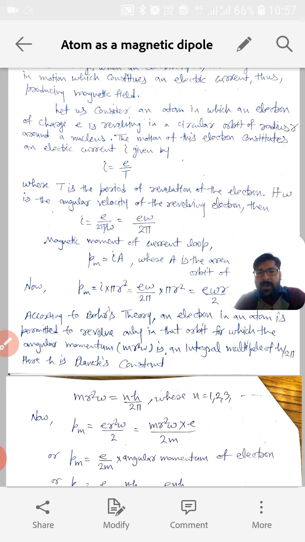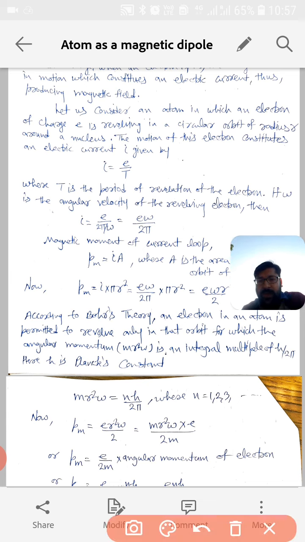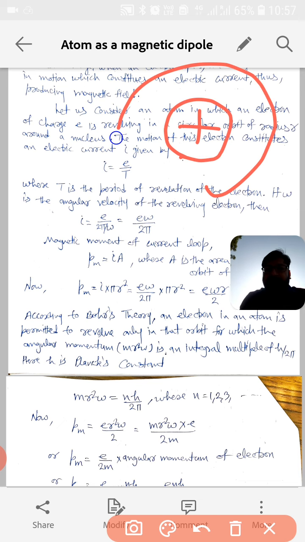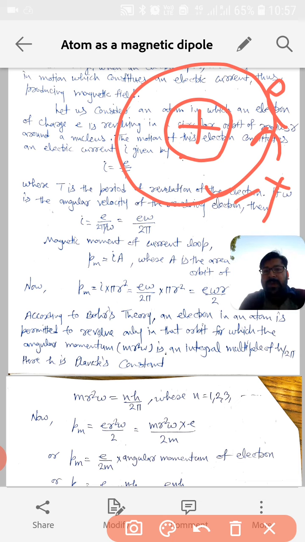Okay, we have considered this nucleus, and around this nucleus this electron is revolving in a circular orbit, and it has a time period of T. Time period means, suppose the electron starts from this position, the time to complete one revolution around this nucleus, that is the time period.